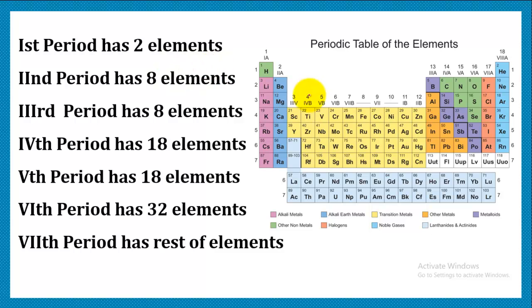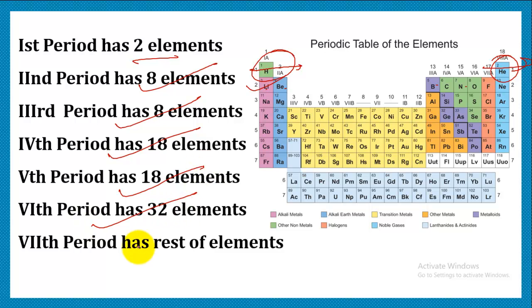So this is the first period. As you can see, the first period has only 2 elements. In the second period, you can see 1, 2, 3, 4, 5, 6, 7, 8. There are 8 elements. Likewise, in the third we'll find 8. In the fourth it's 18, in the fifth it's 18, in the sixth it's 32, and the seventh period has the rest of the elements.